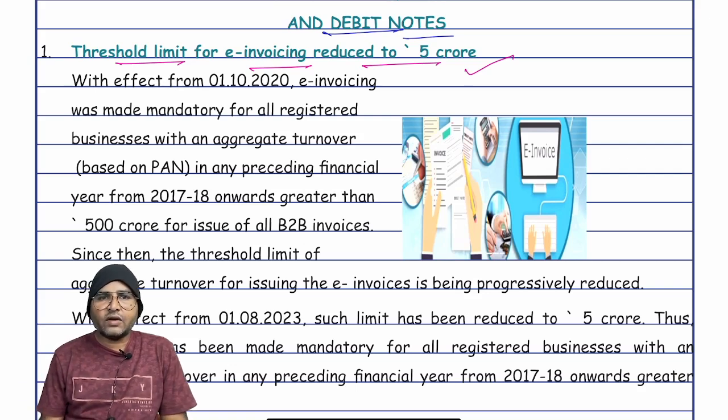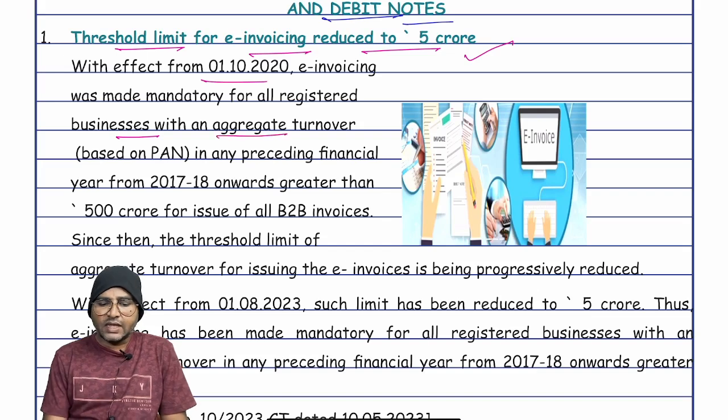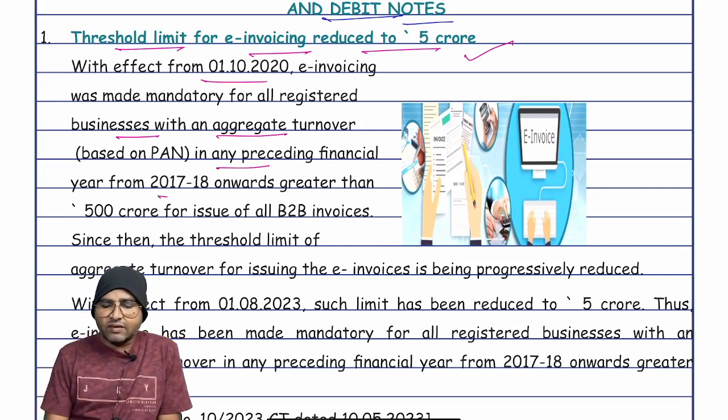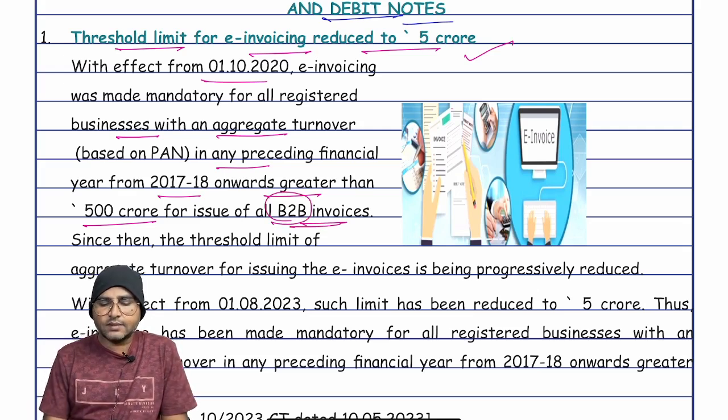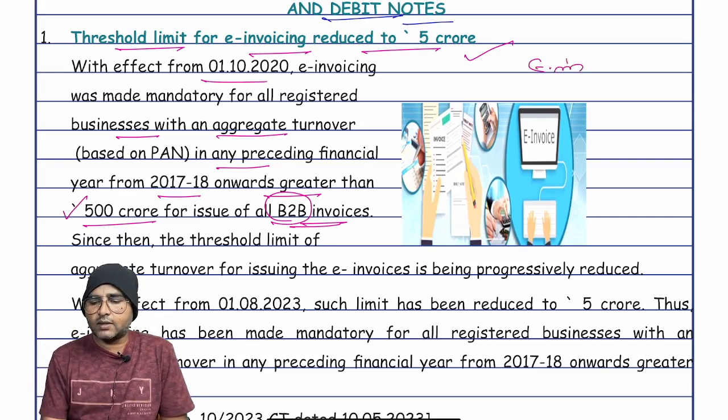E-invoice. With effect from 1st October 2020, e-invoice was made mandatory for all registered business persons with an aggregate turnover in any preceding financial year from 2017-18 onwards greater than 500 crores, for issue of all business to business supplies. Right? For all B2B supplies, it is the responsibility of the registered persons whose aggregate turnover exceeds 500 crores to issue e-invoice.